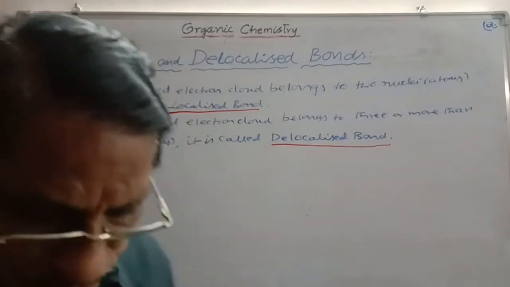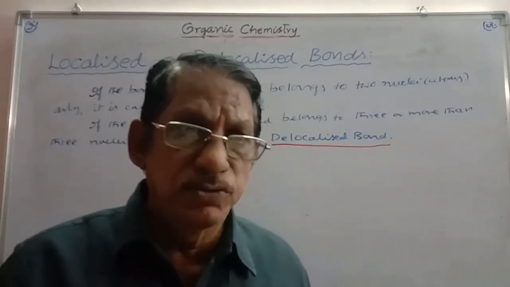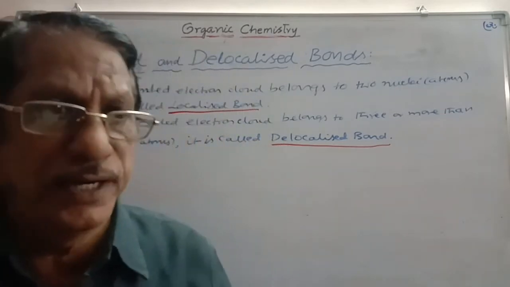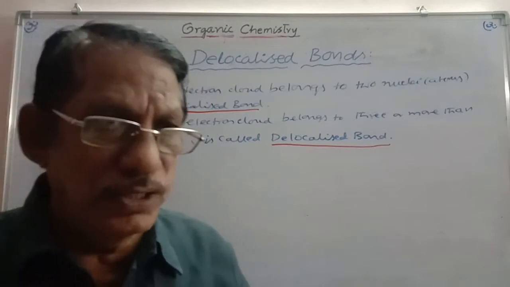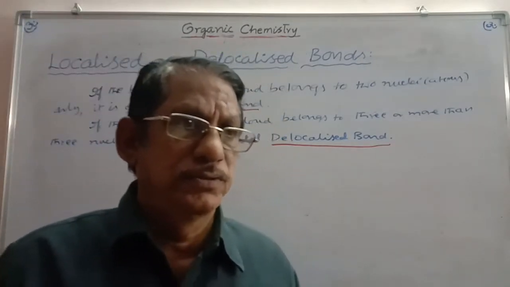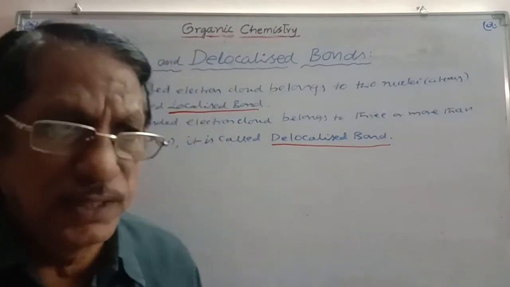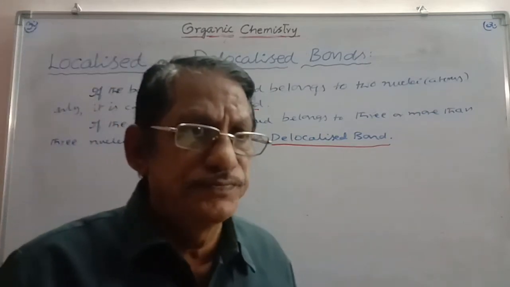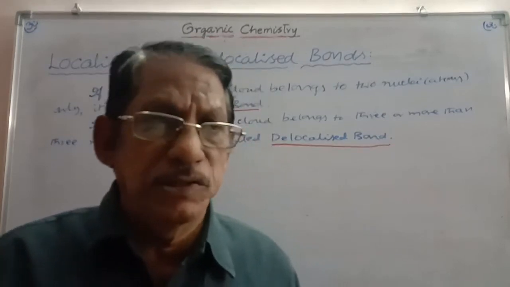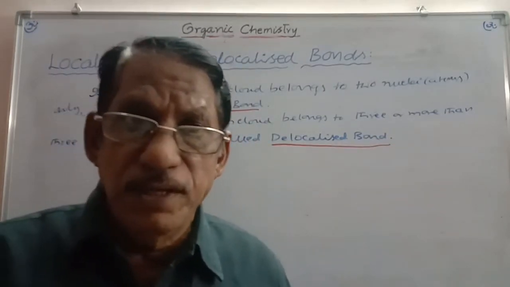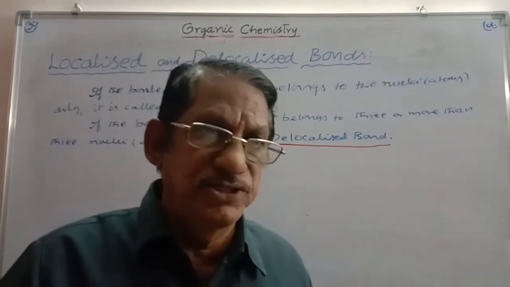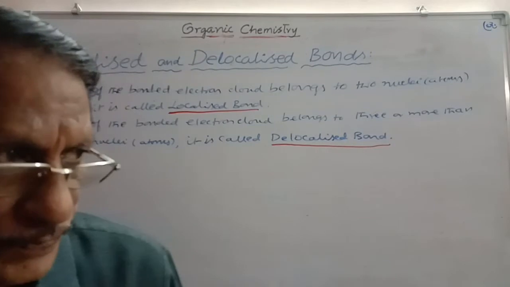When the bonded electron cloud belongs to only two nuclei, two atoms, it is not spreading to the third atom, then it is called localized. On the other hand, the cloud may be containing 2 electrons or 3 electrons or 4 electrons, that is what is cloud. If the bonded electrons or bonded electron cloud belongs to 3 nuclei or more than 3, then you have to say that that bond is delocalized bond.